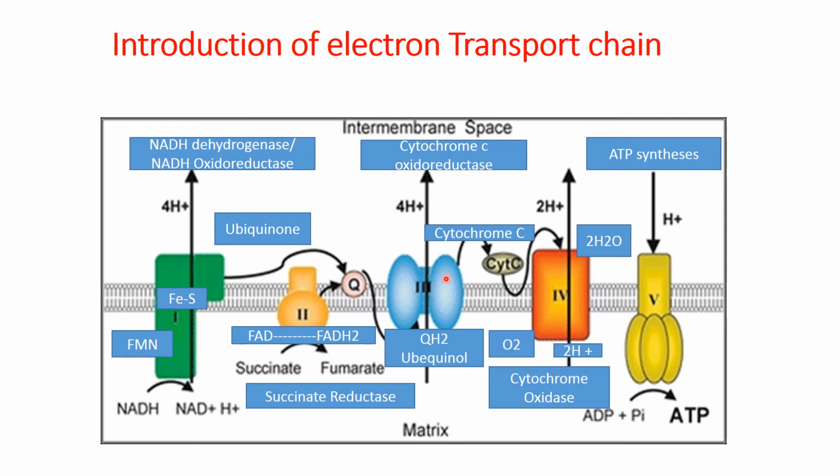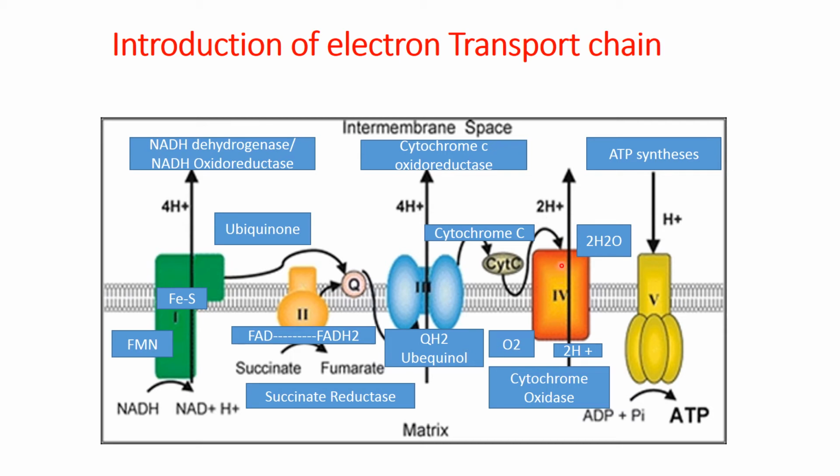Within this complex, different electron carriers deliver electrons to cytochrome C, and 4 protons are pumped outside. So this cytochrome C is a mobile protein. It detaches from complex 3 and attaches with complex 4 and delivers electrons to complex 4, and oxidizes itself by giving electrons to complex 4.